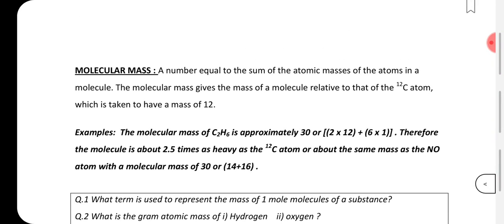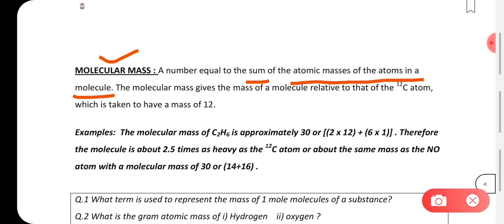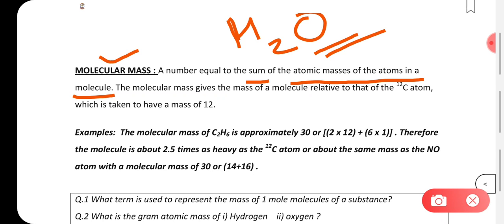Now molecular mass. What do we understand from the word molecular mass? So instead of an atom, if there is a molecule, we have to sum up each individual mass. Let's say first you can read the statement given here: molecular mass is the number equal to the sum of the atomic masses of the atoms in the molecule. Let's say we have H2O. So what is its molecular mass? Its molecular mass will be the sum, means you have to add the atomic mass of oxygen with the atomic mass of 2 atoms of hydrogen.